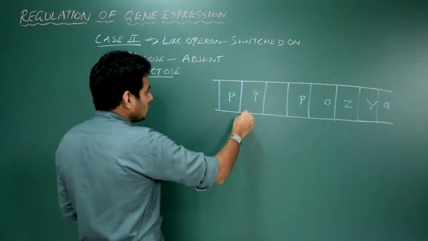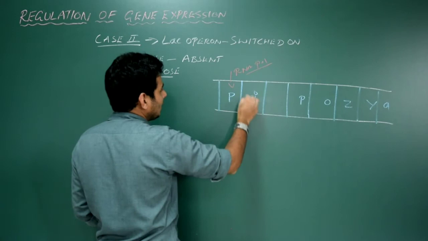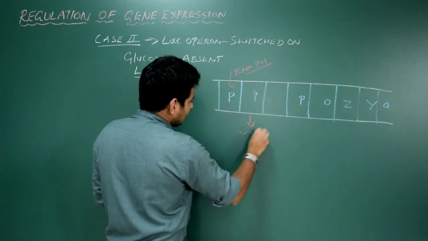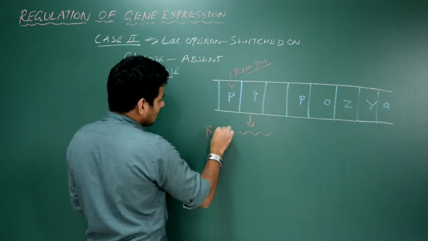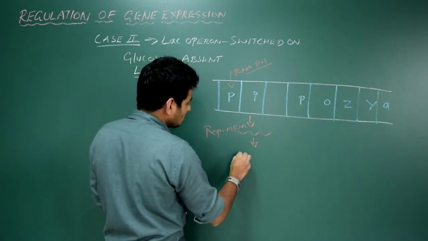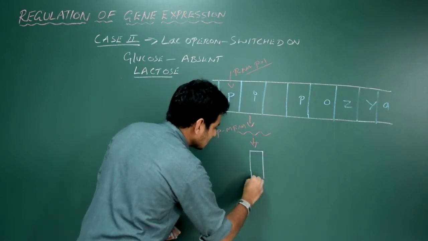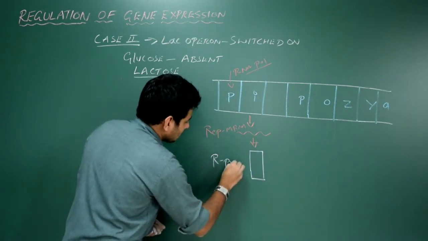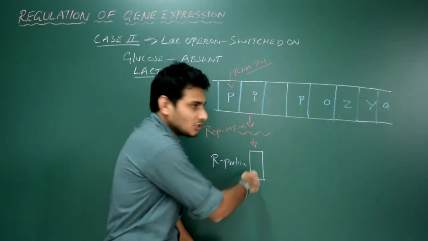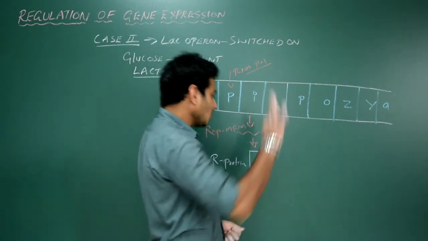Okay, so now we know that this RNA polymerase will bind to the promoter and it will transcribe the gene I, that is regulatory gene, and it's going to produce the mRNA. What do you call that mRNA? Repressor mRNA. Same, everything is same, and it's going to be translated to produce a protein. So let me use the purple color now. The protein is repressor protein, R protein. Repressor protein is the product of regulatory gene. Okay, it has got the tendency to bind with the operator and blocks the path of RNA polymerase.